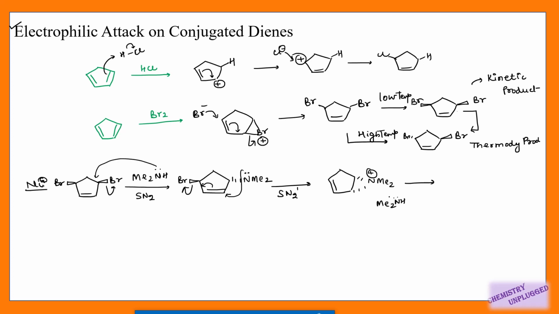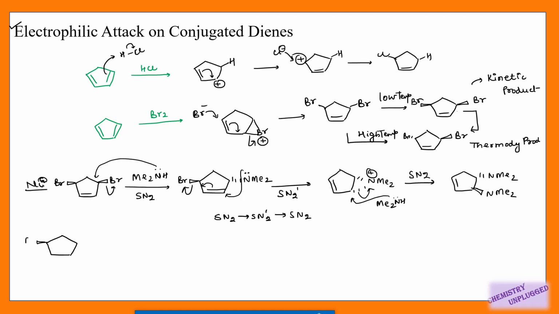In next step, I am again using dimethylamine and it will shift this bond. So it is following SN2 mechanism and this group will attach above the plane because it is SN2 mechanism, inversion of reaction carbon center. So this reaction is a mixture of SN2, then SN2 prime and then SN2, right? So you will get this type of product.